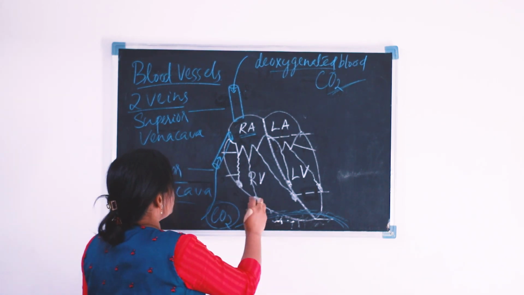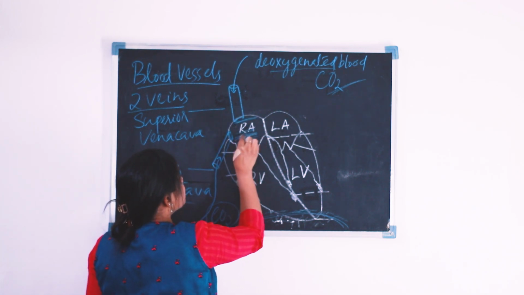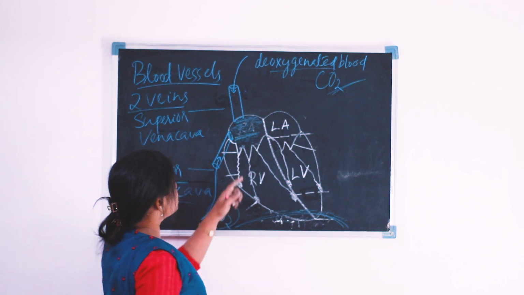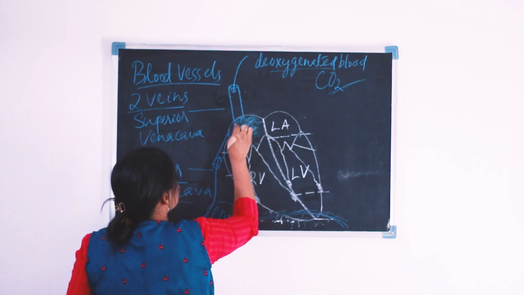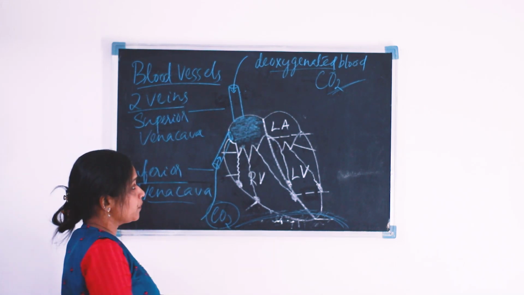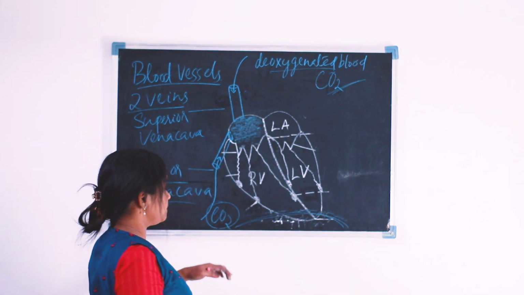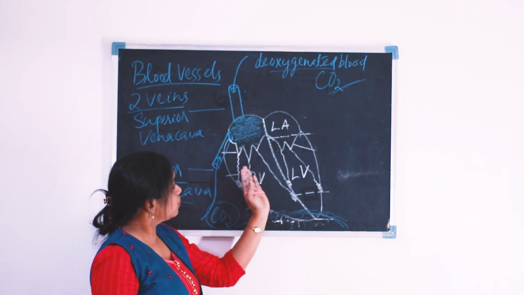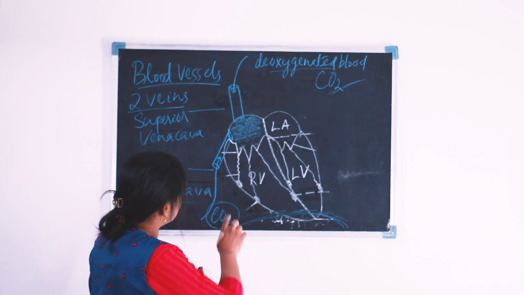Okay, so now our right auricle is filled with which blood? The right auricle is filled with impure blood. We are discussing the blood vessels in our heart. Before moving on to another blood vessel, I will rub this, the chordae tendineae.